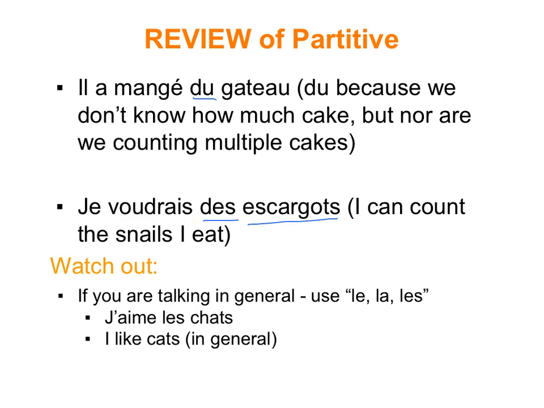Now, be careful. If you're talking about something in general, it's not that we're saying I had some of it, but we're just talking about, maybe, I like cats. So I don't like some cats. No, I just like the idea of cats. I like them all. When it's general like that, you use le, la, or les. J'aime les chats. If you said j'aime des chats, it's like saying I like some cats, which is a different thing.